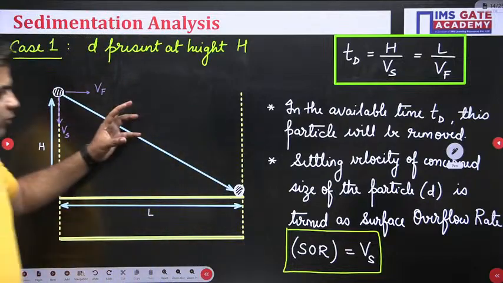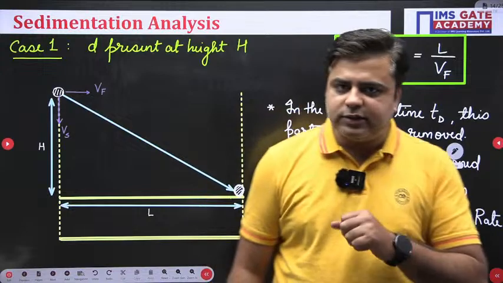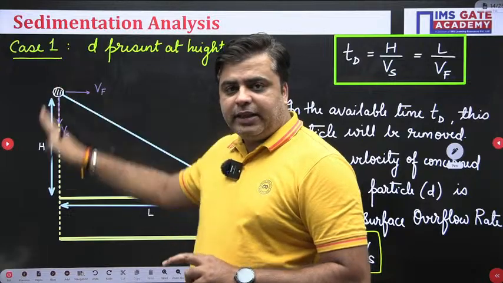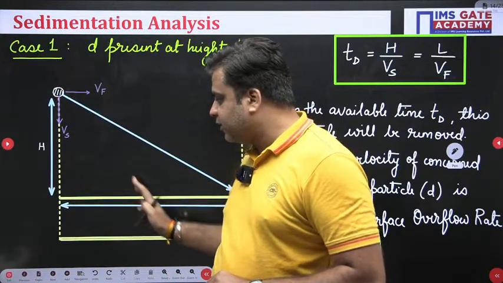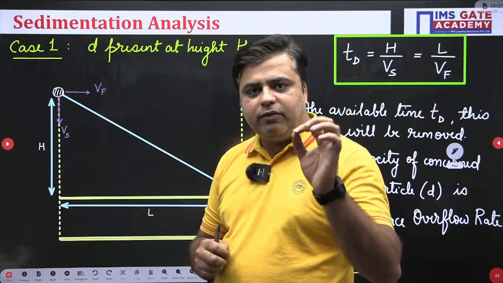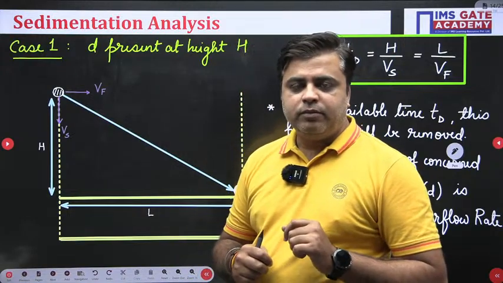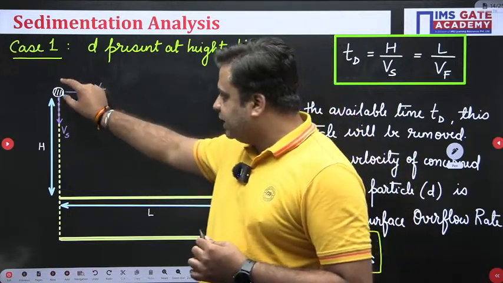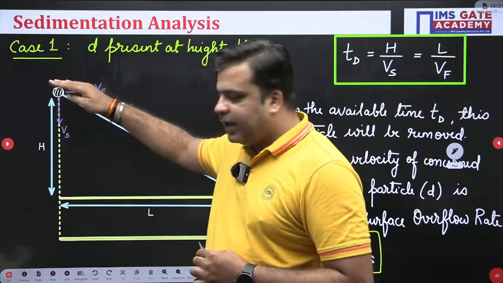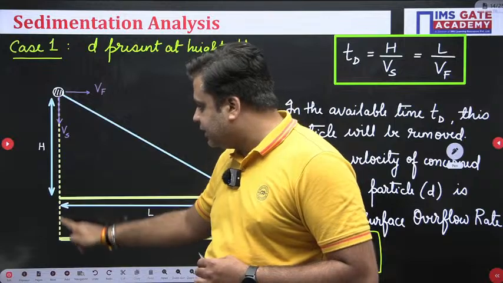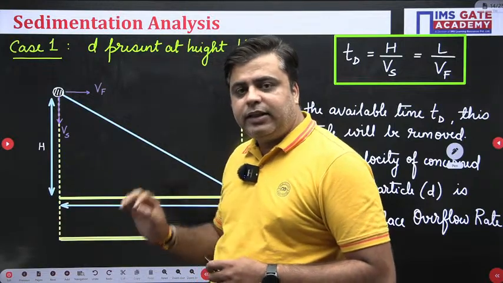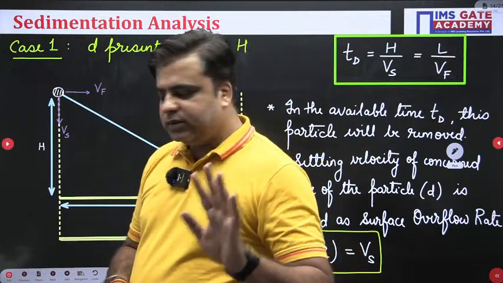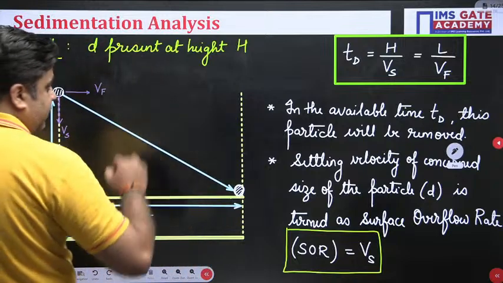From case 1, I would like to make two conclusions. First one is, if the concerned size of the particle is present at height capital H at the inlet section of the sedimentation tank, then in the available time TD, it will be removed from the system. Again, it's a huge statement, so I repeat this. Okay, simple. Now let's see some of the derivation here.